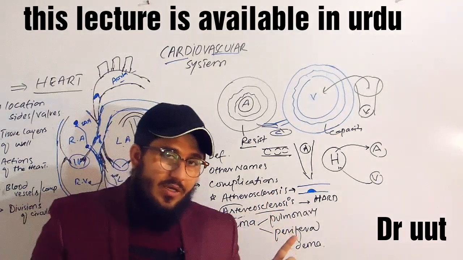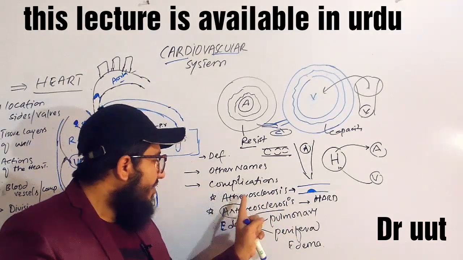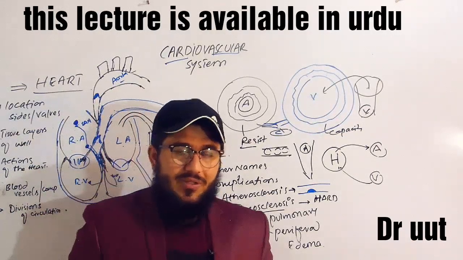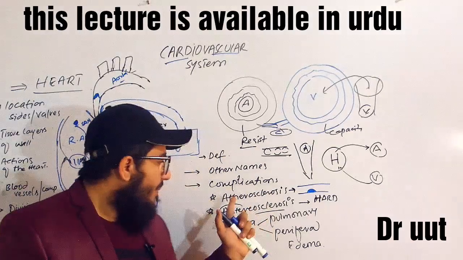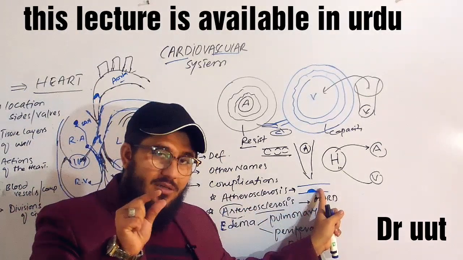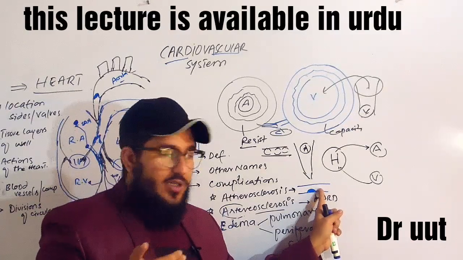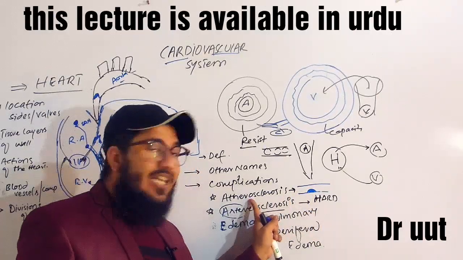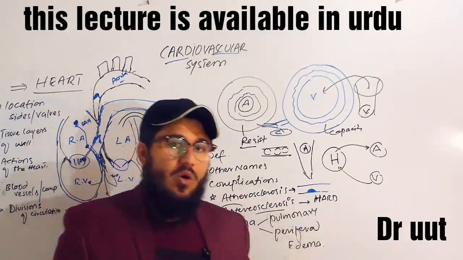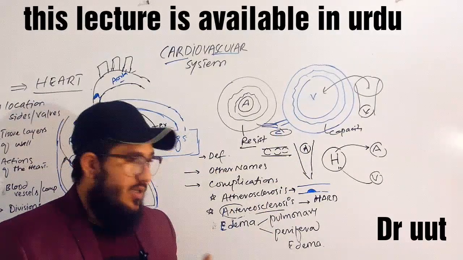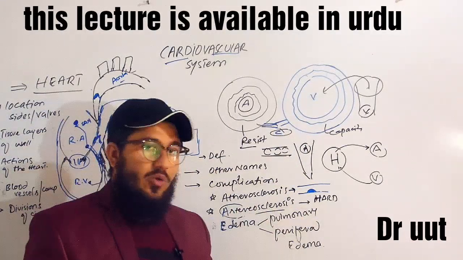Often we feel confusion while defining atherosclerosis and arteriosclerosis because they sound the same, but they are different. What is atherosclerosis? When there is a plaque or an obstacle formation inside the blood vessel, that is known as atherosclerosis, ATHERO. And when there is hardening of the artery specifically, that is known as arteriosclerosis.